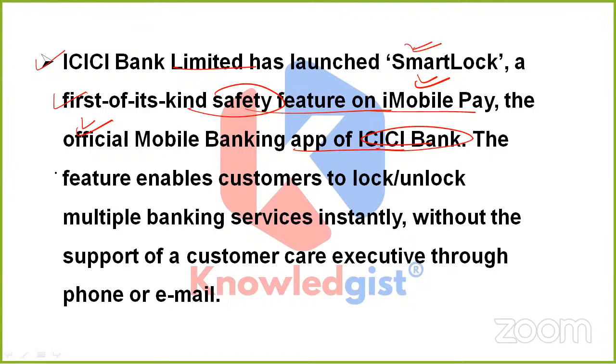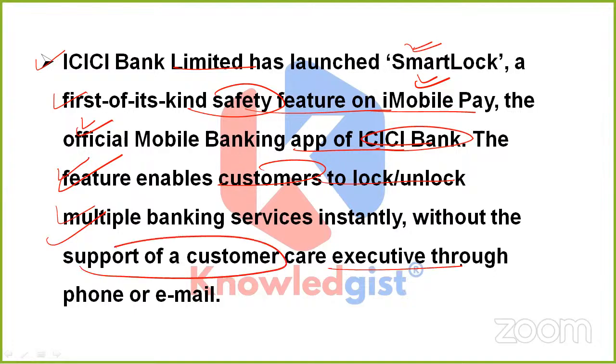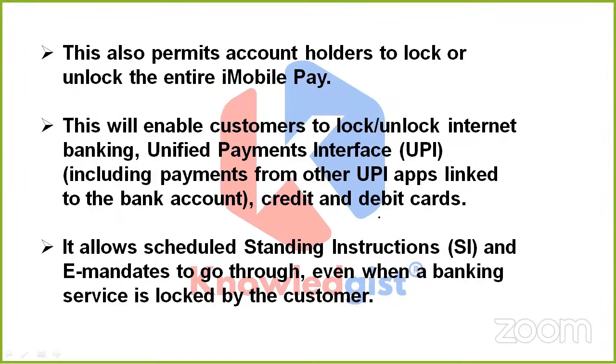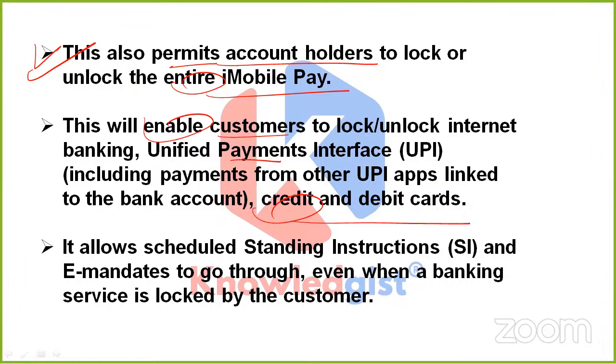And what does this Smart Lock do? This feature enables customers to lock and unlock multiple banking services instantly without the support of a customer care executive through phone or email procedure. It also permits account holders to lock or unlock the entire iMobile Pay. This safety feature will enable customers to lock and unlock internet banking, UPI, credit and debit cards, and any payments from UPI apps linked to the bank account.